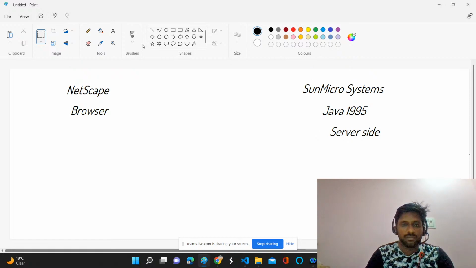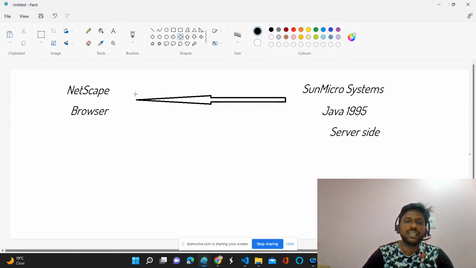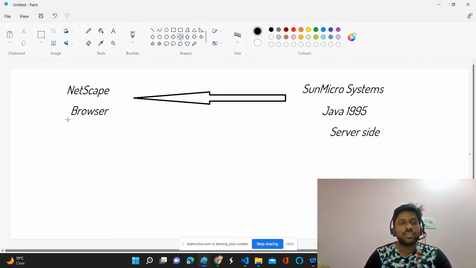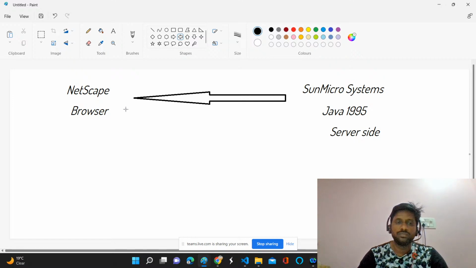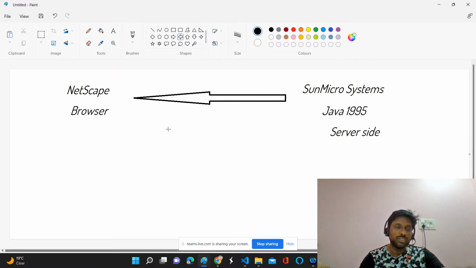So this Sun Microsystem team approached Netscape because they had built the browser, right? They know the power of the browser. They know how they designed the browser, so if we want to do something on the client side in the browser, these people are the right choice. So the Sun Microsystem team approached the Netscape company and explained the situation: we need to utilize the client machine's resources to do simple calculations.